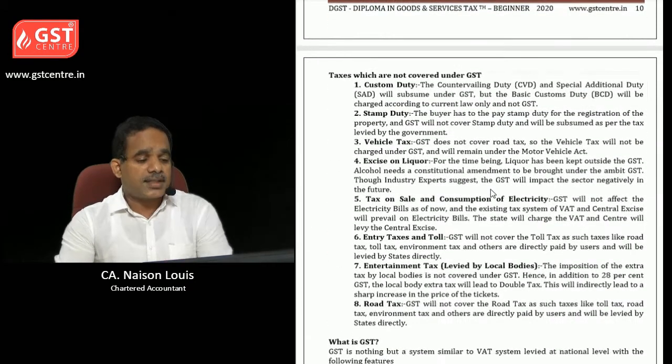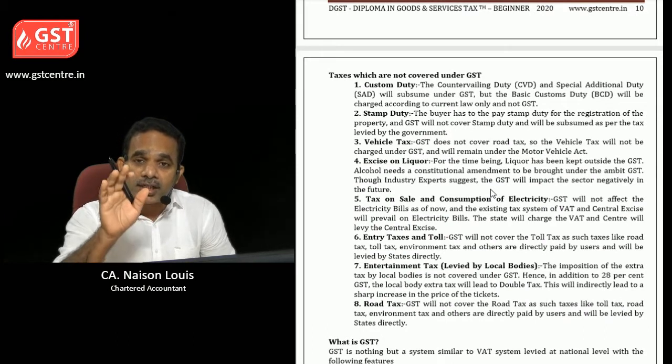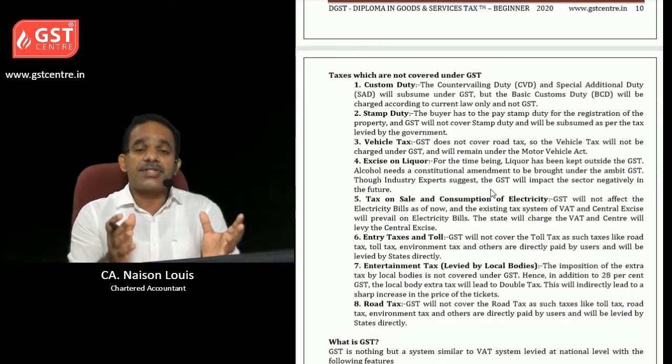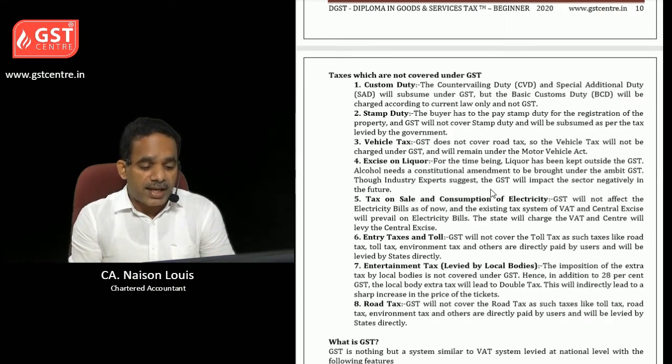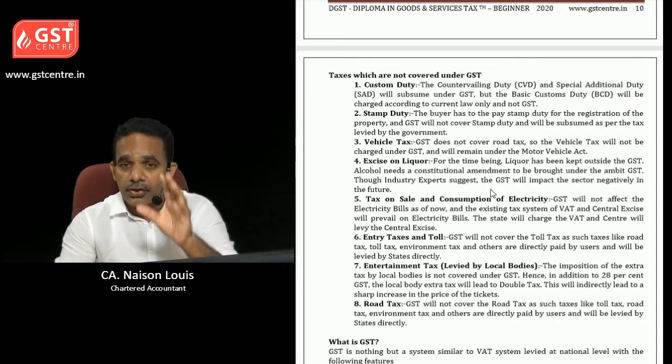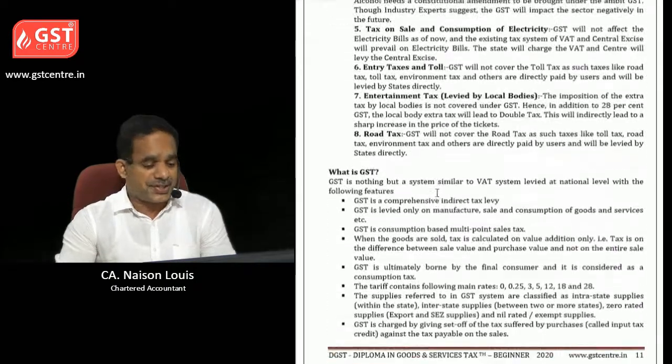Then let us take taxes which are not covered under GST, like basic customs duty, stamp duty, vehicle tax, road tax. So there is a list of taxes which are not subsumed into GST.